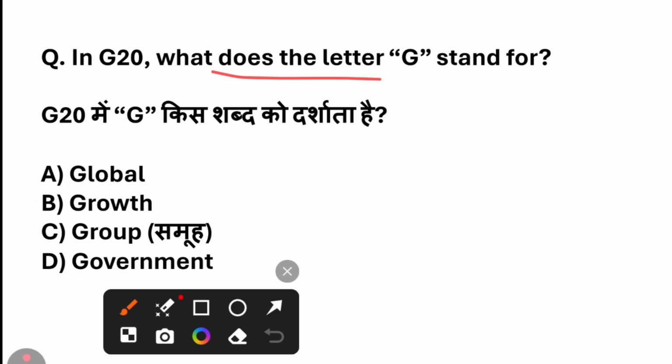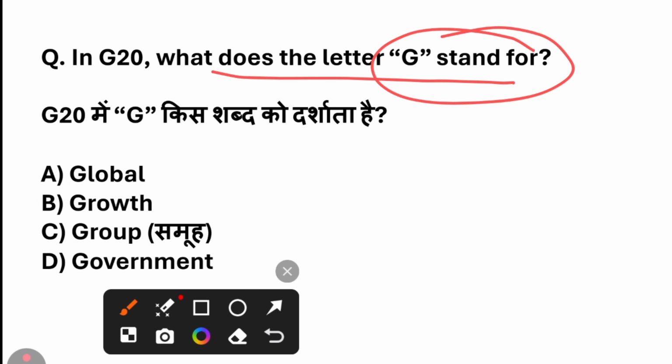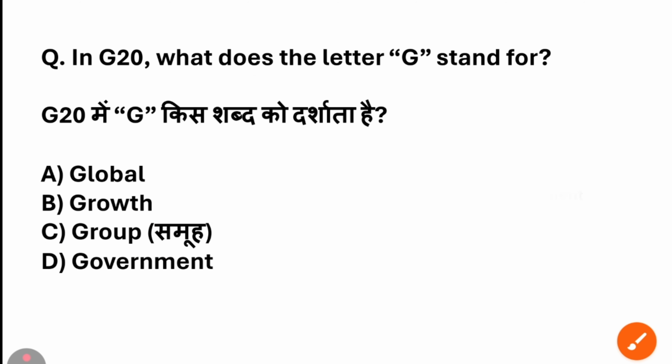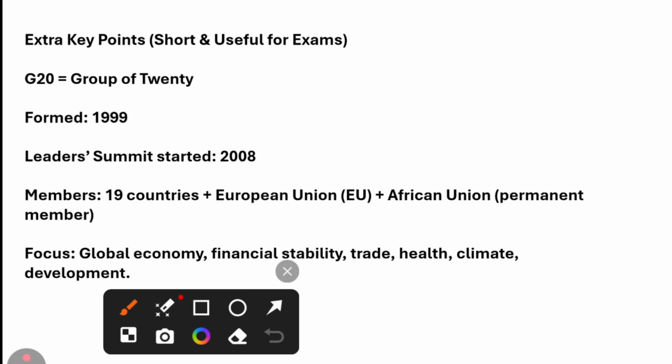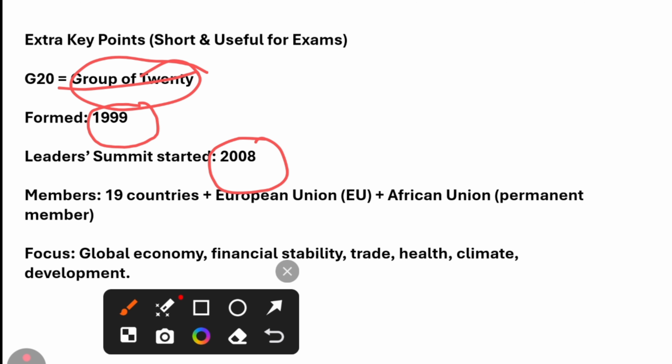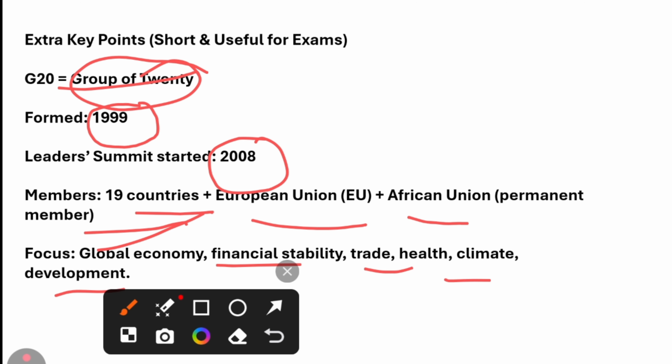In G20, what does the letter G stand for? The answer for this question is group. G20, Group of 20, formed 1999. Leaders Summit started 2008. Members: 19 countries plus European Union plus African Union as permanent member. Focuses on global economy, financial stability, trade, health, climate and development.